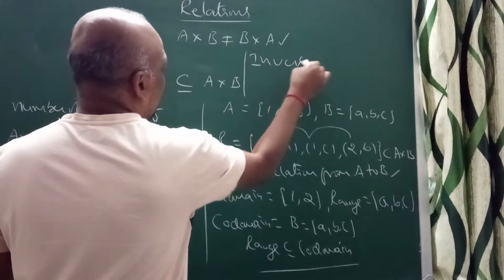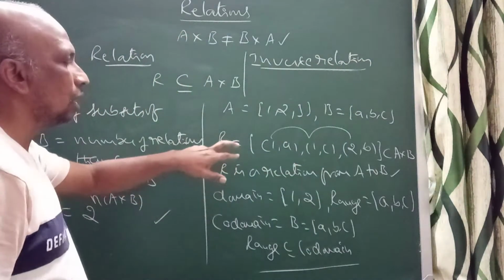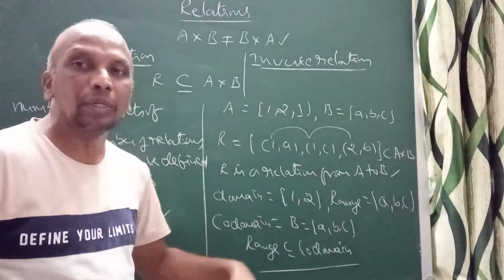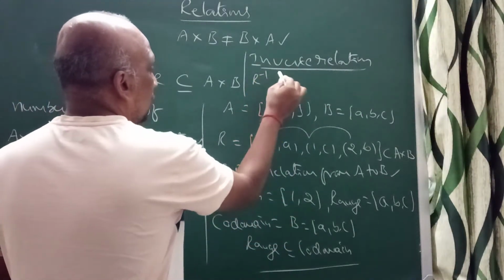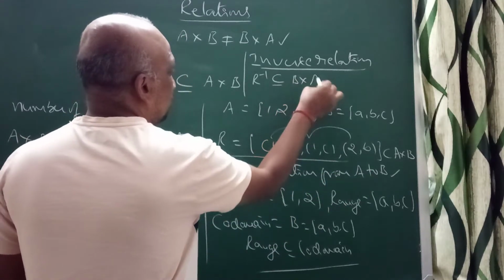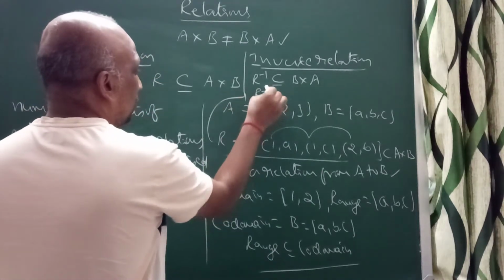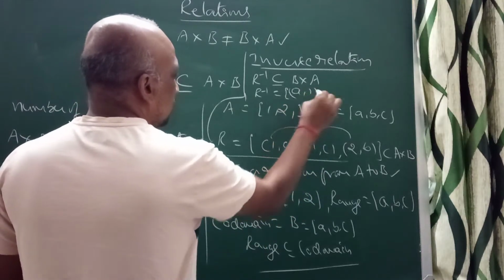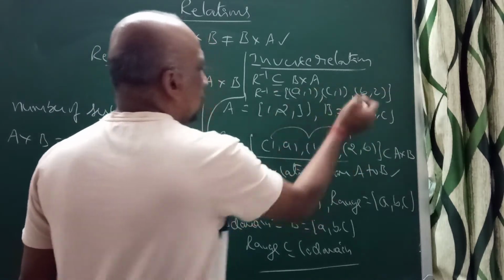Suppose R is defined from A to B, then R inverse will be defined from B to A. R inverse is a subset of B cross A. To get R inverse, you interchange the elements: a1, c1, and b2. So this is R inverse.